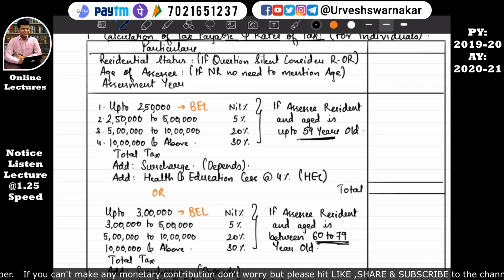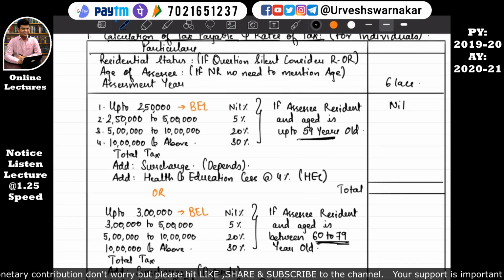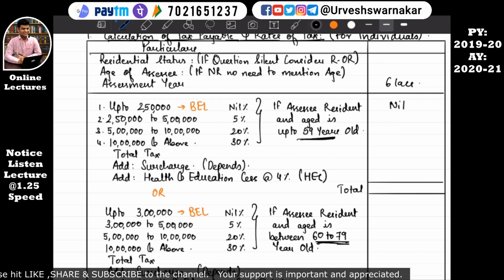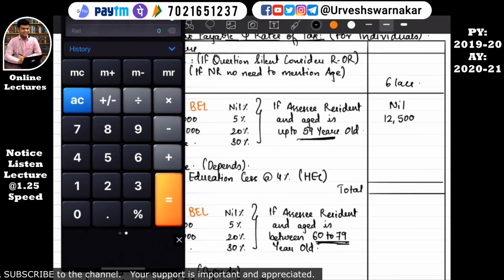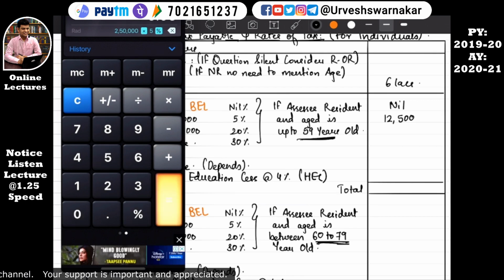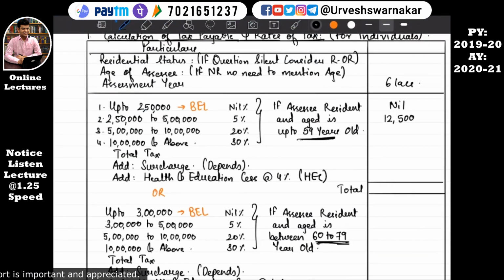Let's suppose the assessee earns an income of rupees 6 lakhs. How much tax does he have to pay? For the first 2,50,000 he need not pay any tax. Over and above 2,50,000 he needs to pay tax. So over and above 2,50,000, what he has earned up to 5 lakh of his income, that is 2,50,000, he has to pay tax of 5%. That comes to around 12,500. I'll show you on the calculator also. See, 2,50,000 into 5% is equal to 12,500. Okay, so over and above 5 lakh of his income he has to pay the tax of 20%.